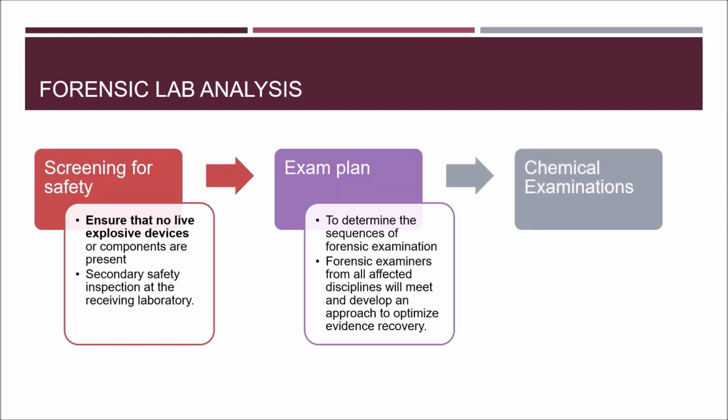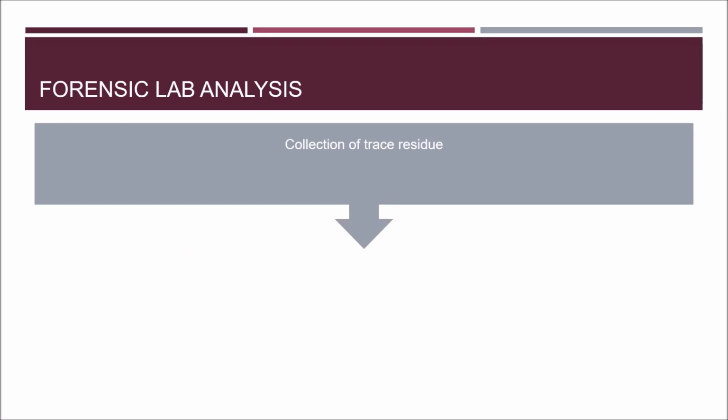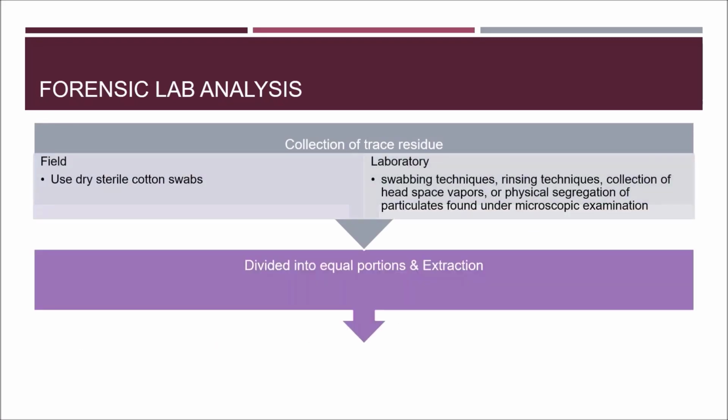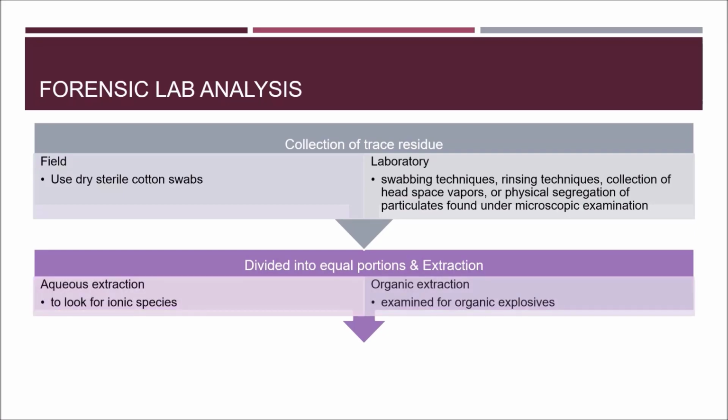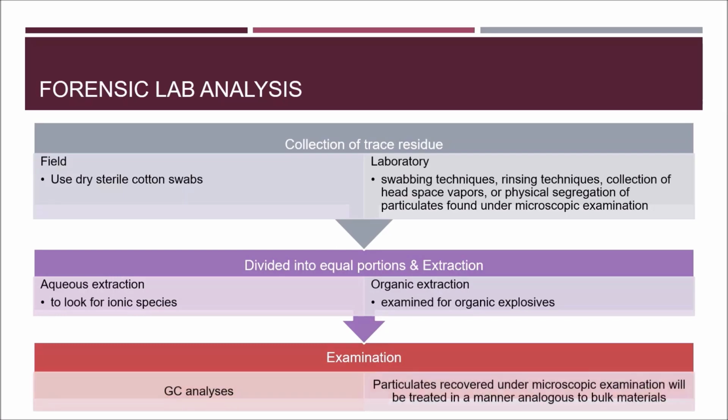After an exam plan has been developed, evidence will undergo chemical analysis. Whether bulk quantities of unknown chemicals or trace samples are present will dictate the techniques utilized. The trace residue collected from the field and laboratory will be divided into equal portions and subjected to both aqueous and organic extractions. Then these specimens will be subjected to GC analysis.